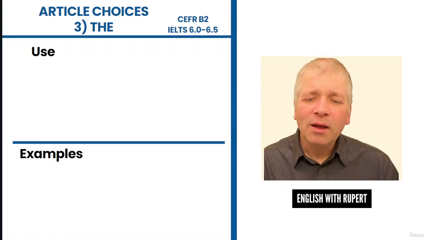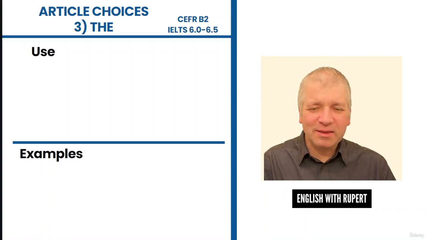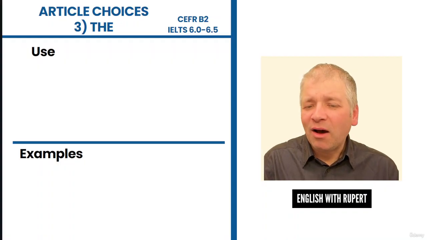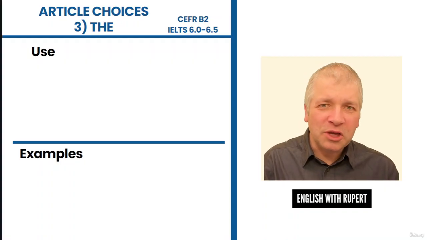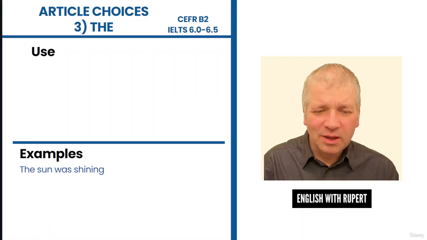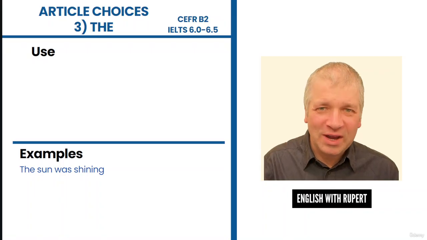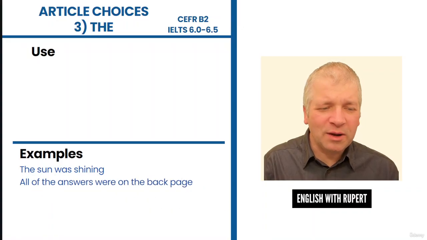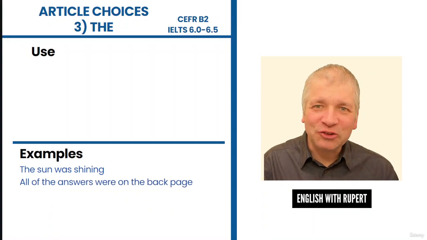Okay, here I'm going to introduce some sentences and then afterwards I'll go through the uses of the sentences. So firstly, the sun was shining. All of the answers were on the back page.